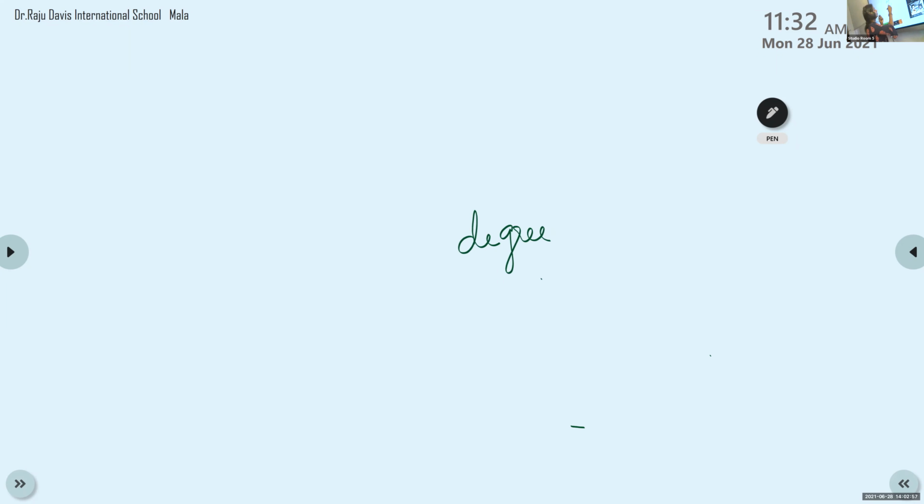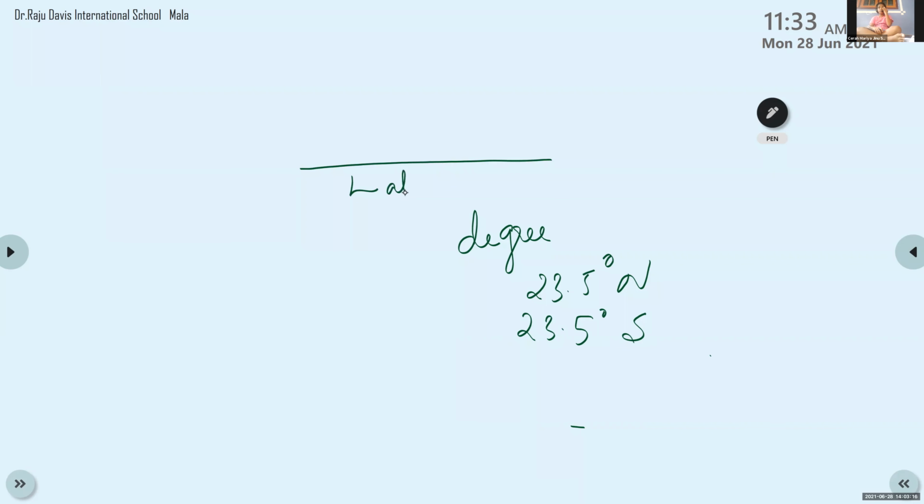That means 23.5 degrees to the north, 23.5 degrees to the south. In which direction does it fall?